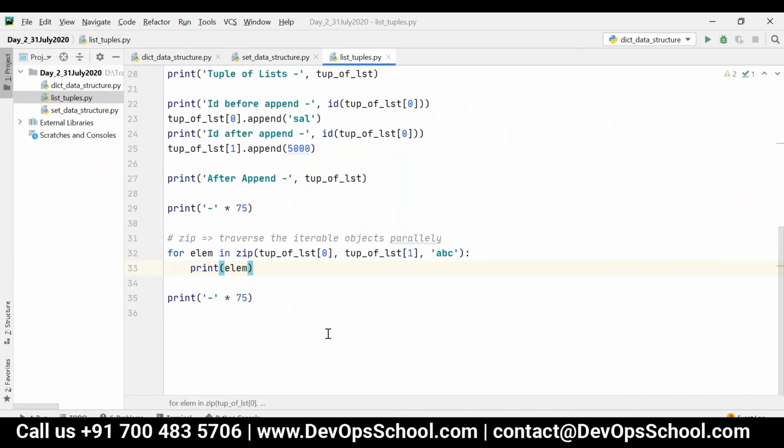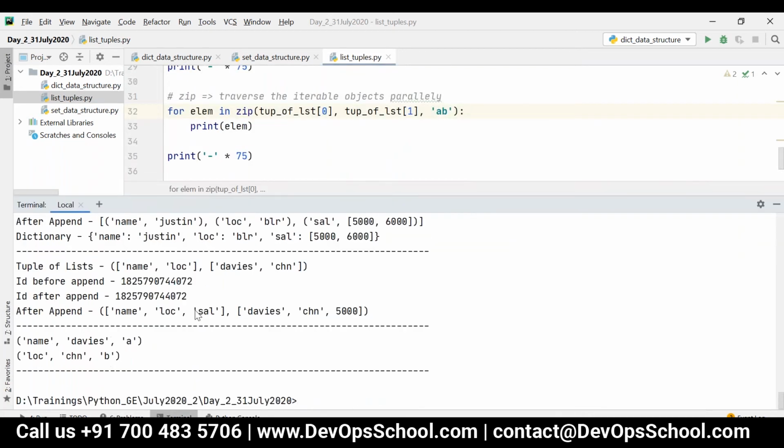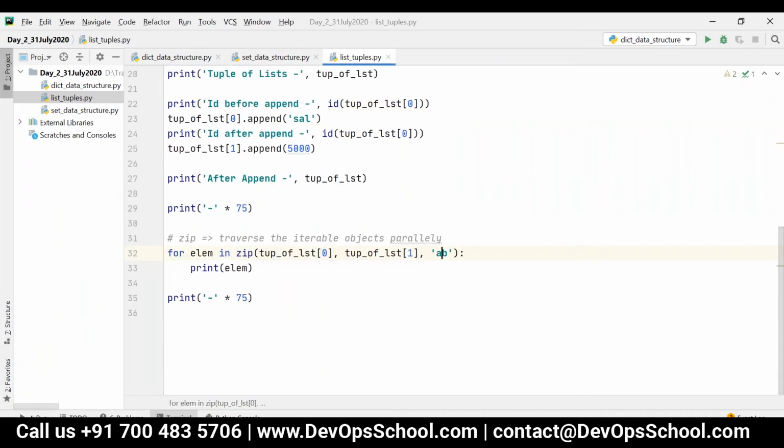And it is not mandatory that they should always be of the same length. See, tuple of list of 0 has length 3, tuple of list of 1 has length 3. So let me have only 2 length over here, that is, I am just having AB. In this case, it will take the minimum length out of all the iterable objects. This is 3, this is 3, this is 2. So it will consider only 2 iterations, that is, salary will be avoided because I don't have a third element in this. Look at this, only 2 elements will be iterated. Got it?